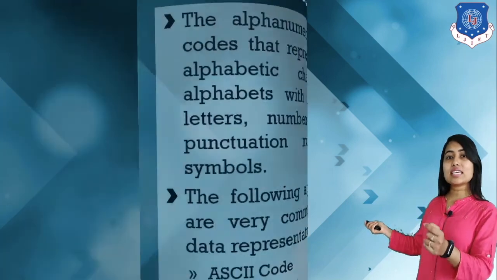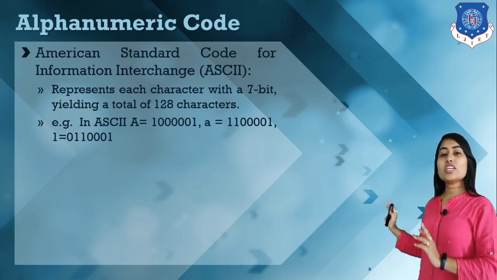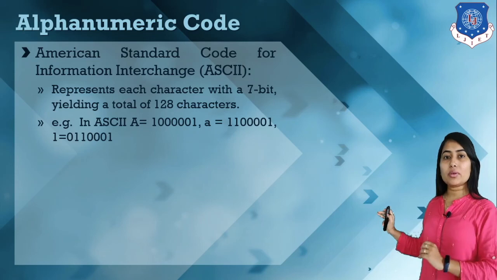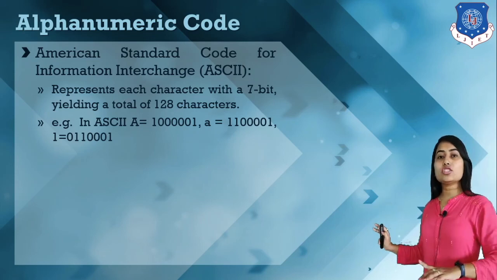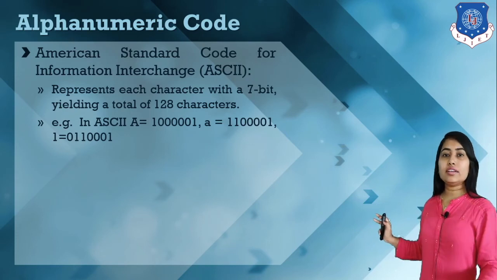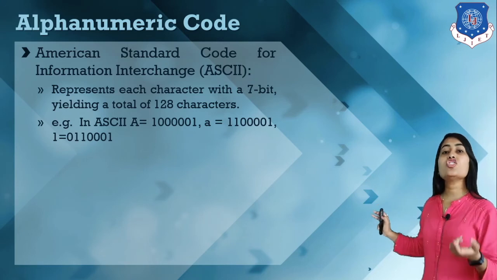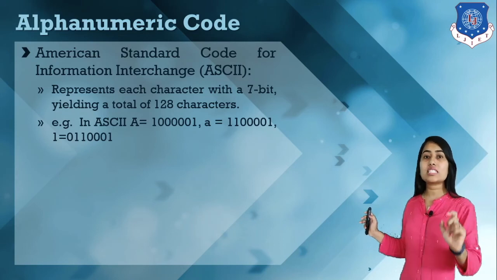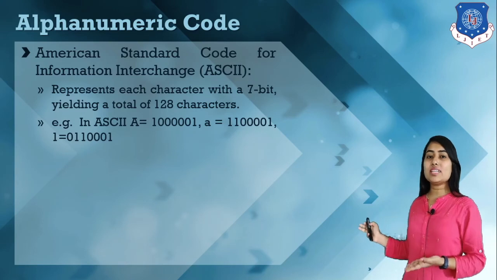ASCII means American Standard Code for Information Interchange. In ASCII we can represent alphabetic letters in capital and small, numbers and some symbols using 7 bits. Each capital or small letter has a specific 7-bit binary pattern. For example, capital A, small a and 1 are each represented by their own binary pattern.